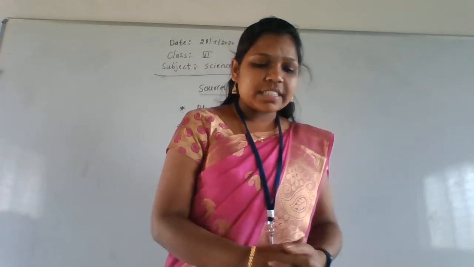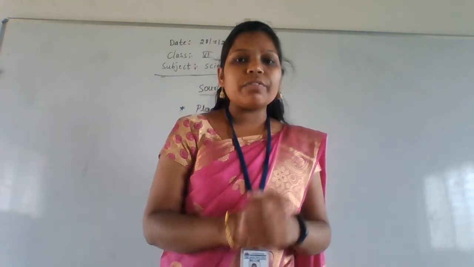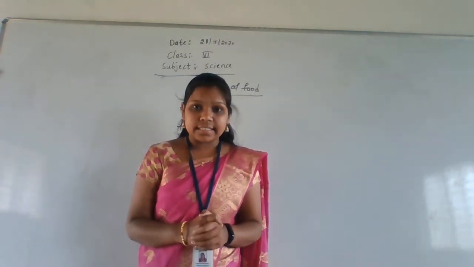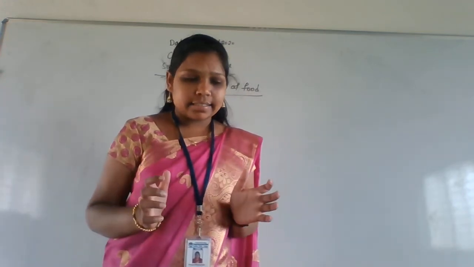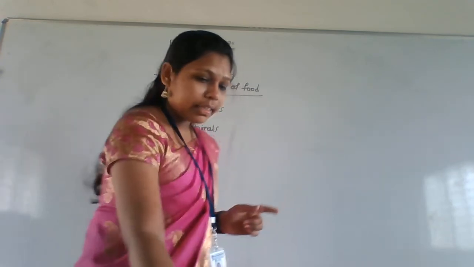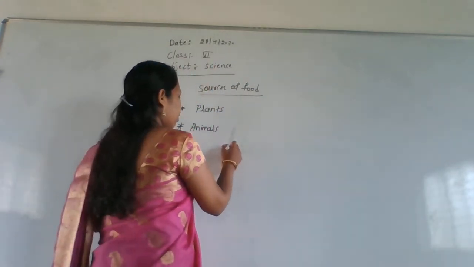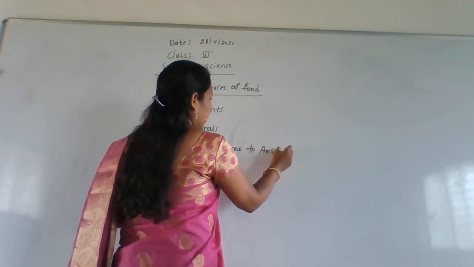First one: germinated seeds are called what? Germinated seeds are called sprouts. That is the answer in time to answer.